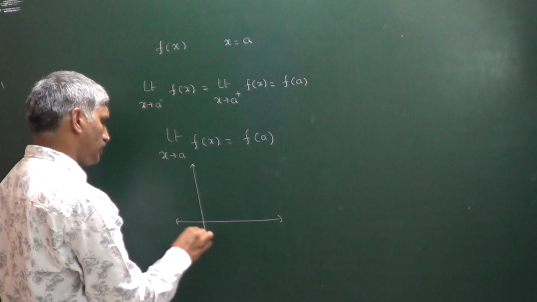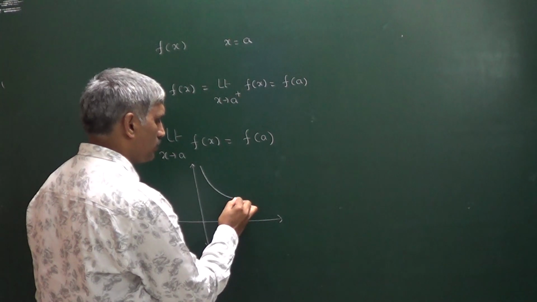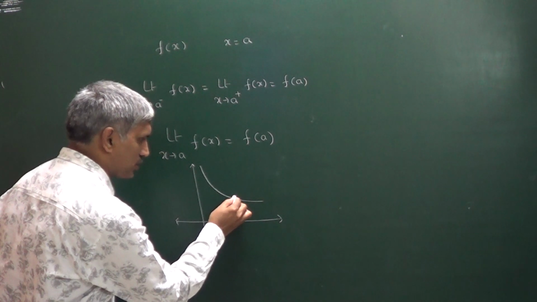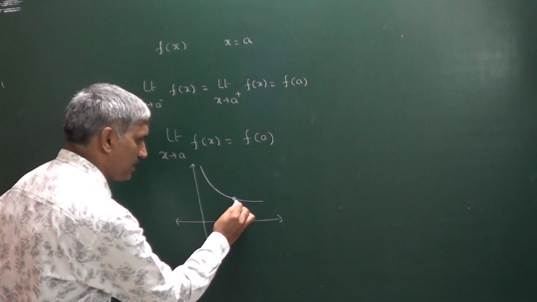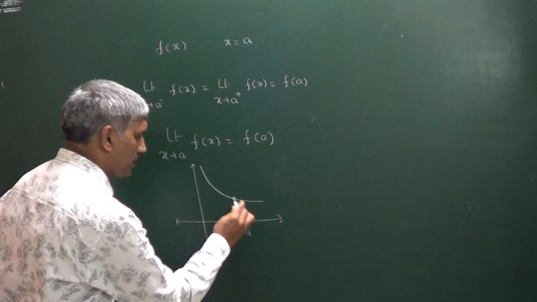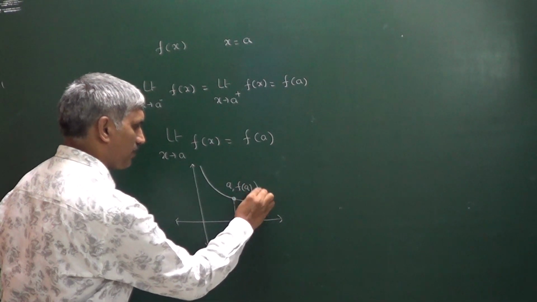Let us observe this particular graph of one particular function. This is the graph. Observe at this particular point, say x is equal to a. Now I can say this particular point is a comma f of a.